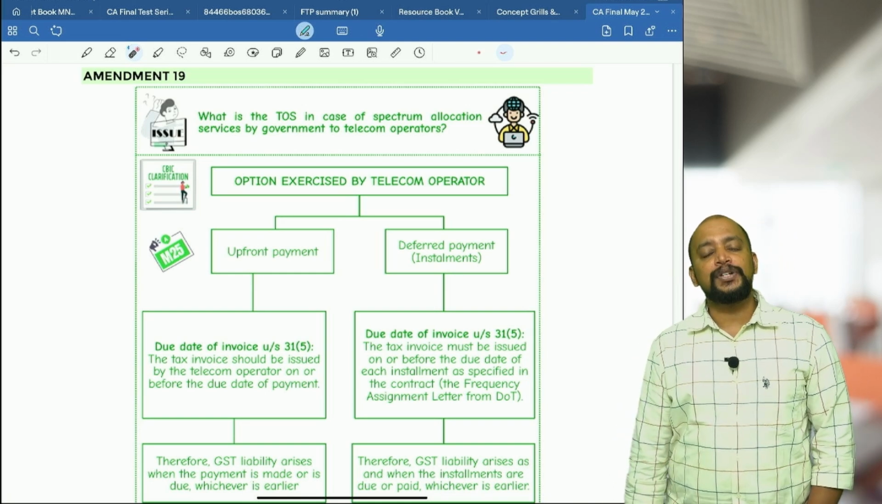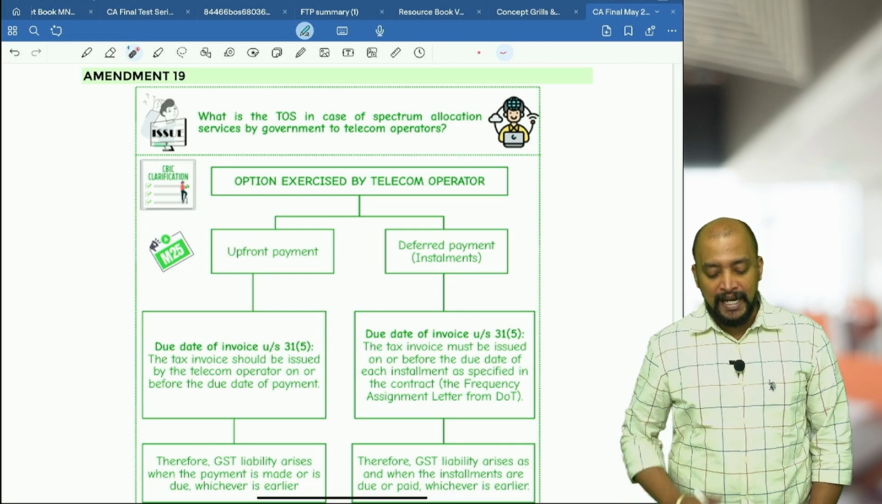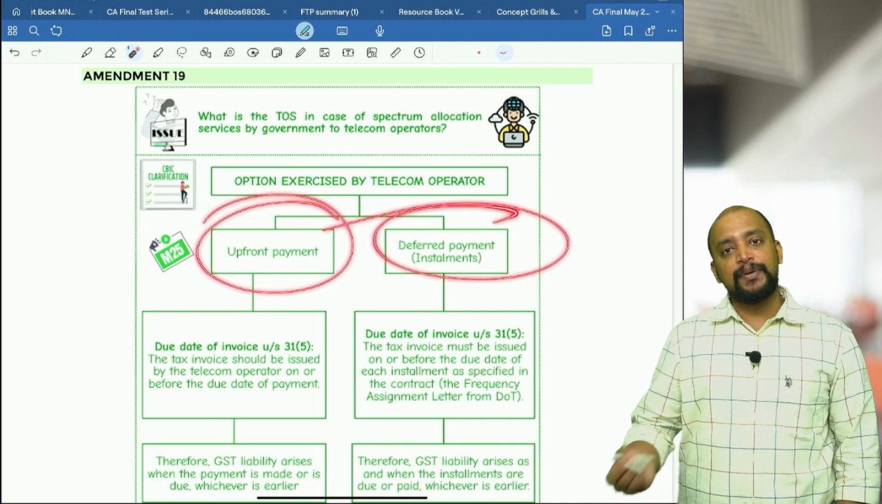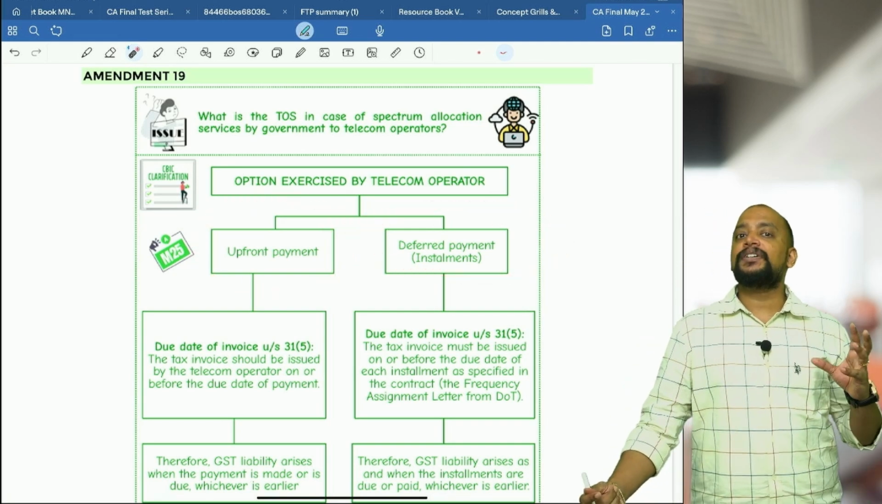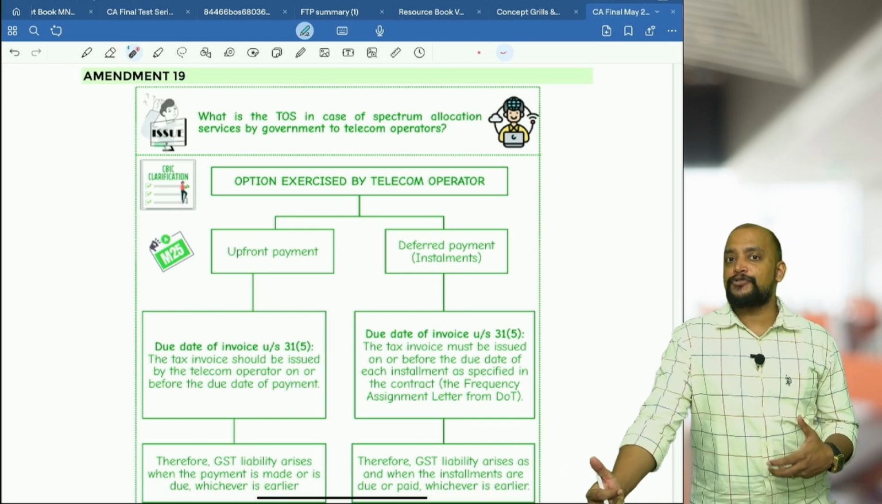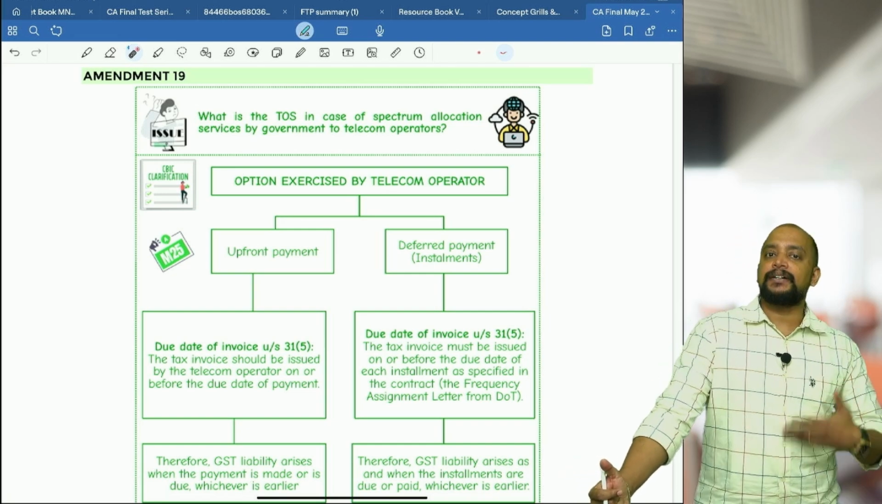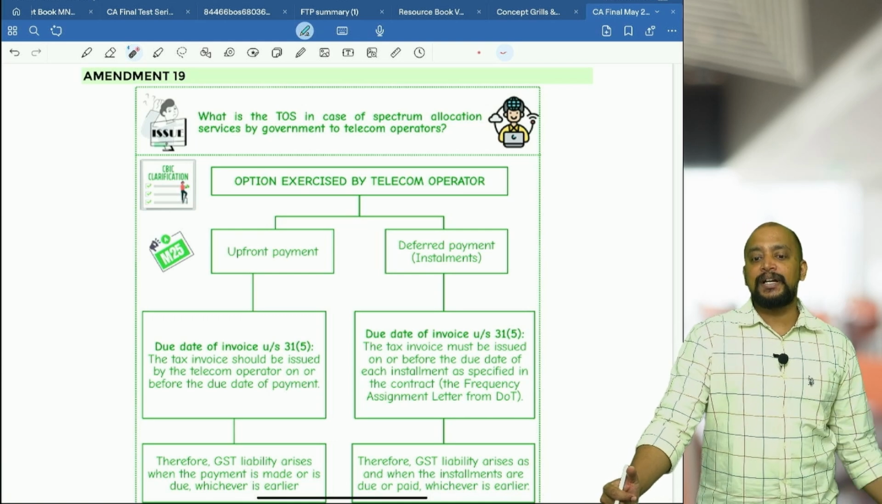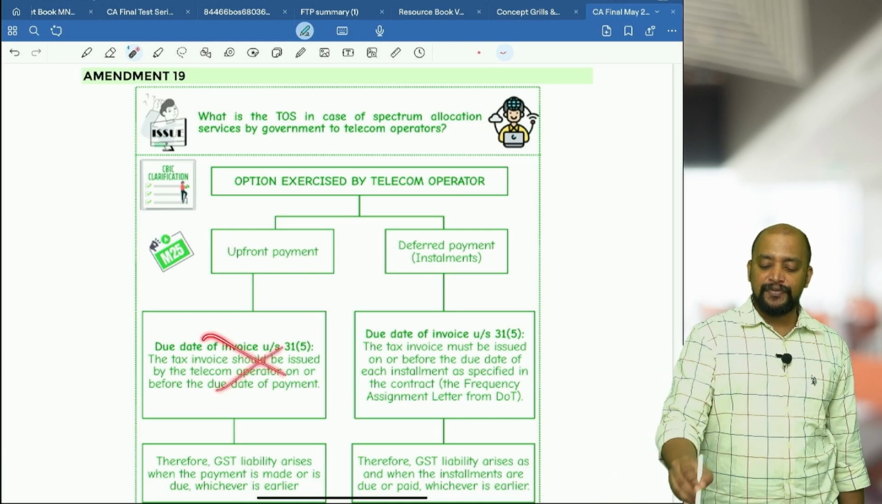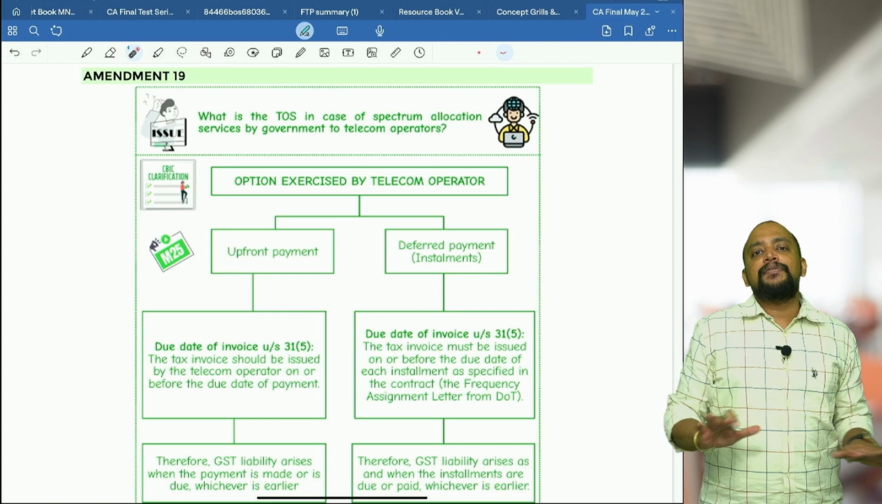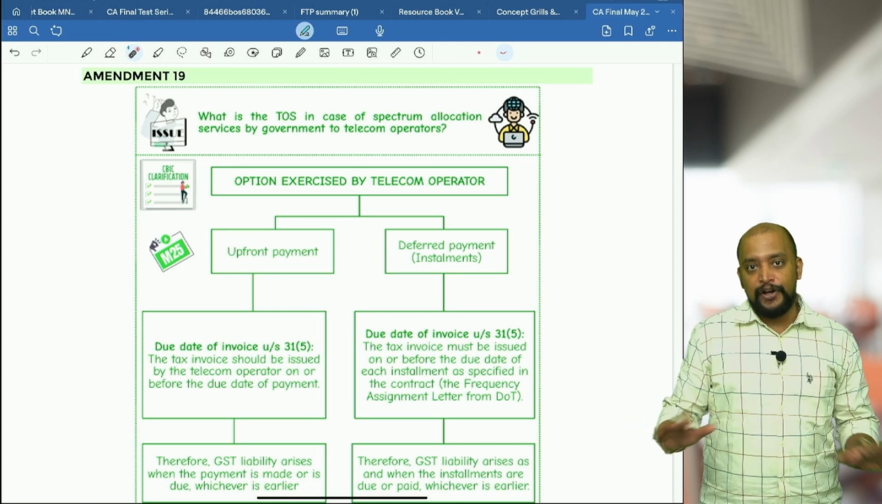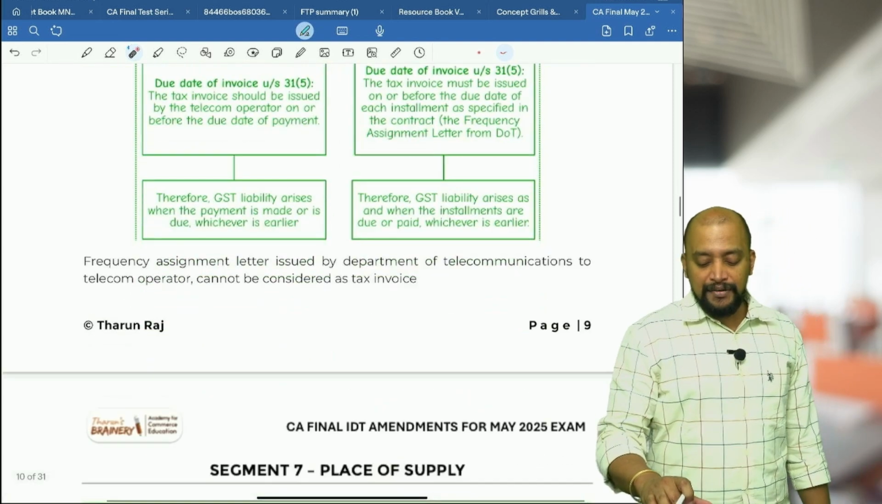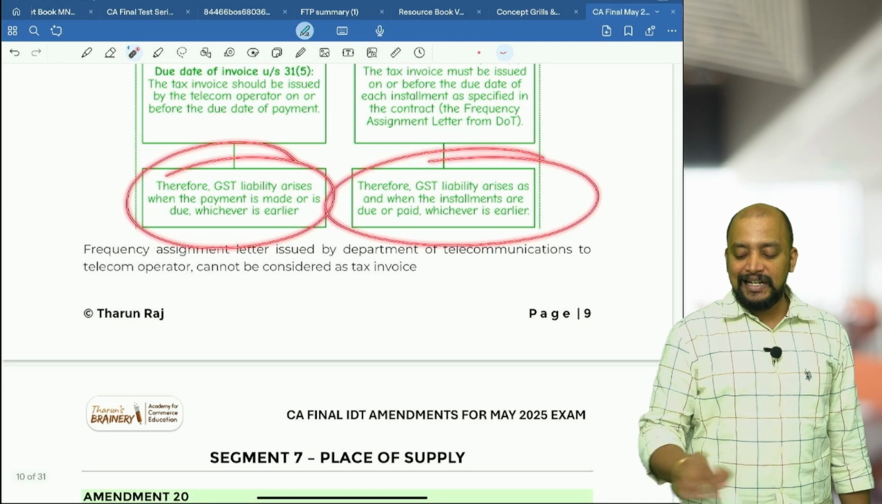And there are two options that will be given to the telecom companies: upfront payment or deferred payment. Upfront payment means, for the sake of the telecom license, first they have to pay one-time charges, that can be paid upfront at a time, or that can be payable in installments. Now, in that case, how to determine the time of supply? The regular provisions of time of supply are not applicable. We have regular provisions of time of supply that we will not take, but here they have derived a different time of supply.